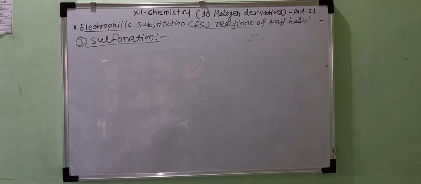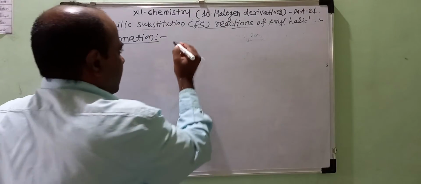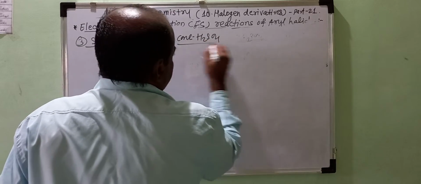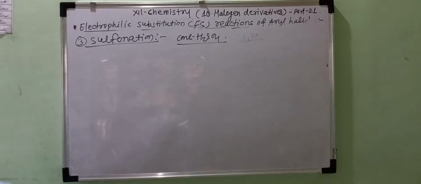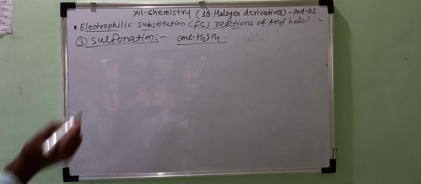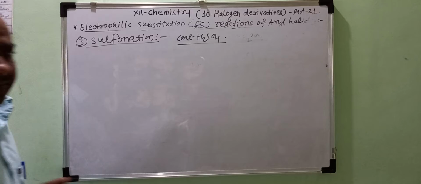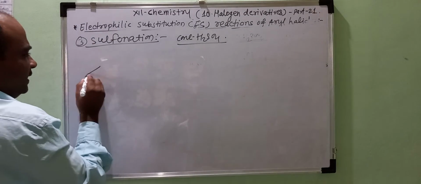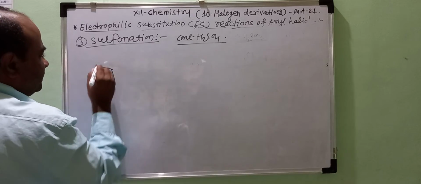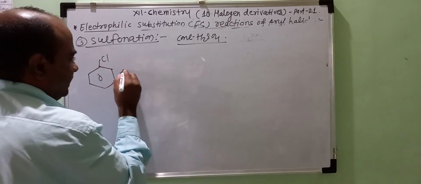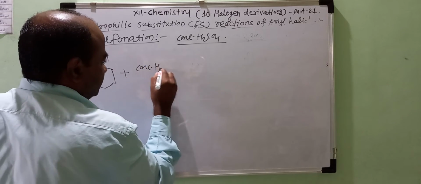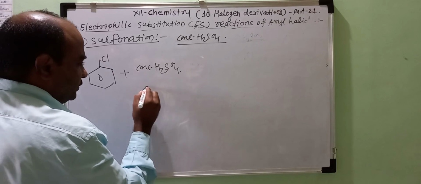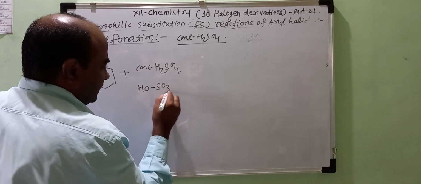Sulfonation of the aryl halides. When aryl halides are treated with concentrated H2SO4, or what is called fuming H2SO4, then it gives the ortho and para product in the same way. For example, if you again use chlorobenzene and heat it with concentrated H2SO4, this concentrated H2SO4 again dissociates into OH and SO3H.